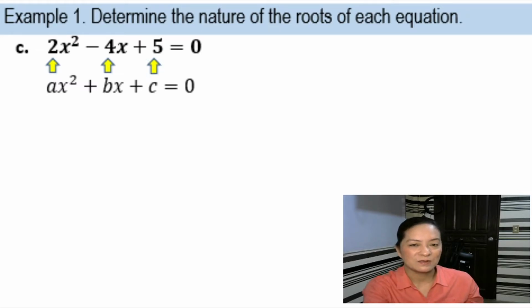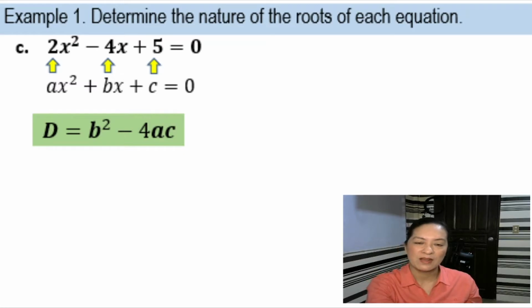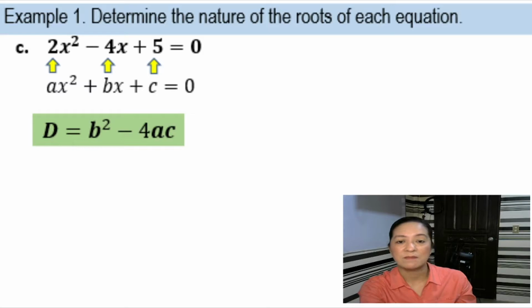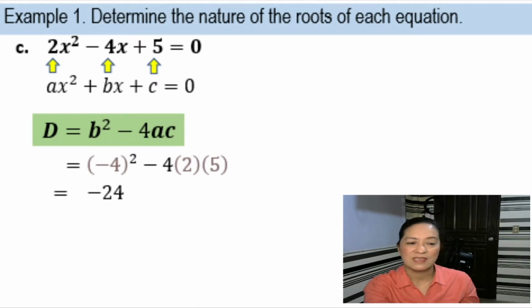So if we get the discriminant, which is equal to b squared minus 4ac, we have negative 4 quantity squared minus 4 times 2 times 5. 4 times 2 is 8 times 5 is 40. Alright, so we have 16 minus 40. 16 minus 40 is negative 24.